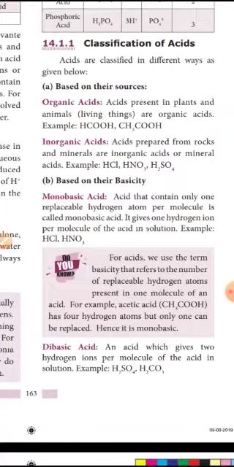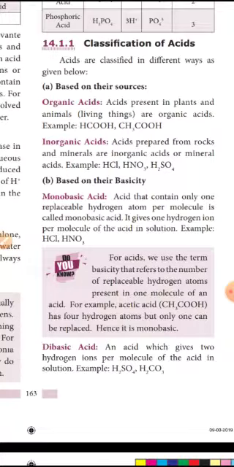The second type is inorganic acid. Acids prepared from rocks and minerals are inorganic acids, also known as mineral acids. Examples: HCl, hydrochloric acid; HNO3, nitric acid; H2SO4, sulfuric acid.